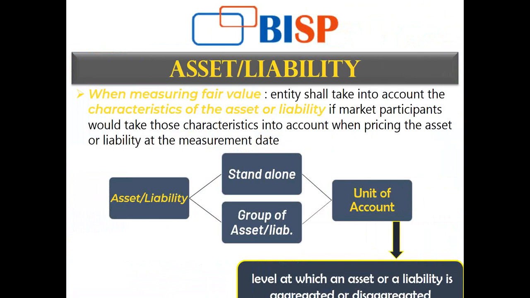Let's take a very simple example of buildings. A 4 floor building or a 3 floor building at every place will be priced differently, because of the characteristics that are attached to that building at every place.